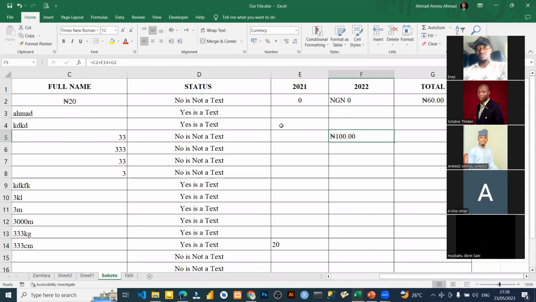Is the currency sign among the numbers to be counted? No, currency sign, all these signs are not among the numbers to be counted. It's only the text or the character. Even the comma and that one will not be counted.